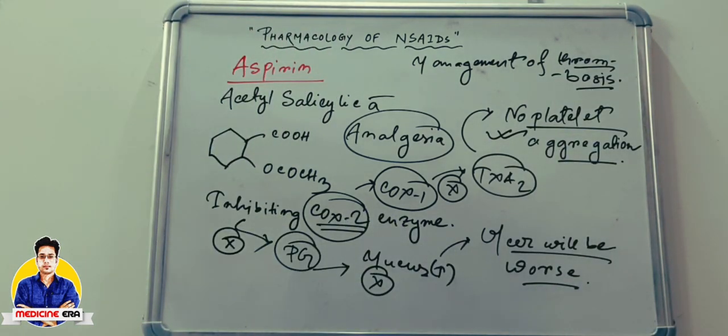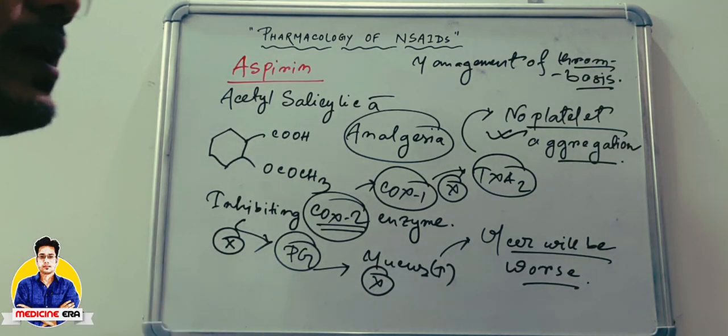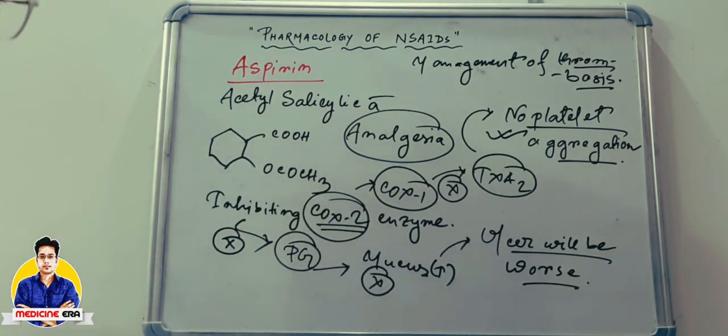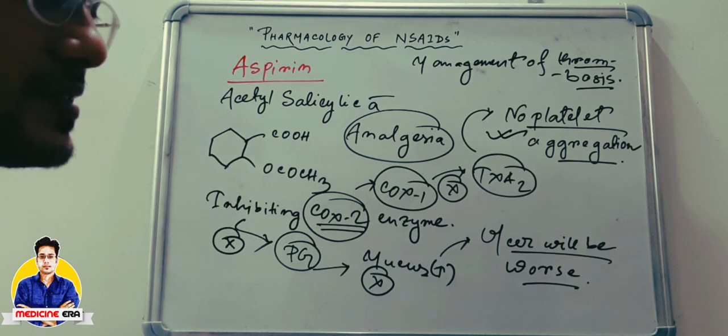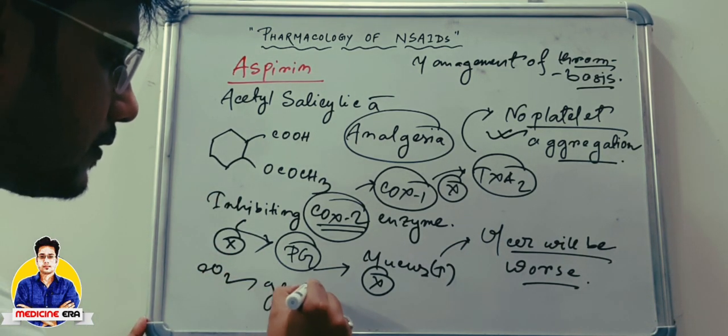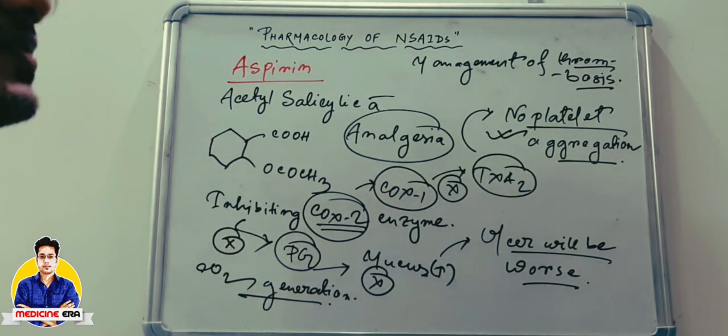aspirin is also used. Okay, and another use of aspirin is it will also increase the respiratory capacity of a patient who is suffering from severe asthma, because aspirin creates CO2 generation in our body. So it creates carbon dioxide generation. So if the generation of carbon dioxide is increased in our body, then our respiratory center will be stimulated.